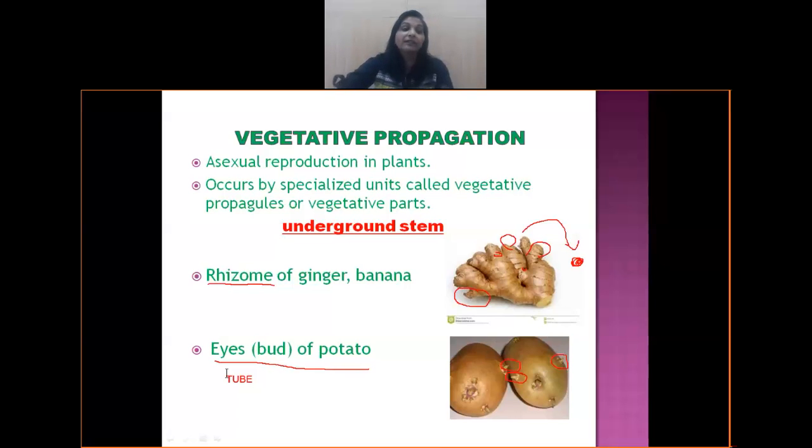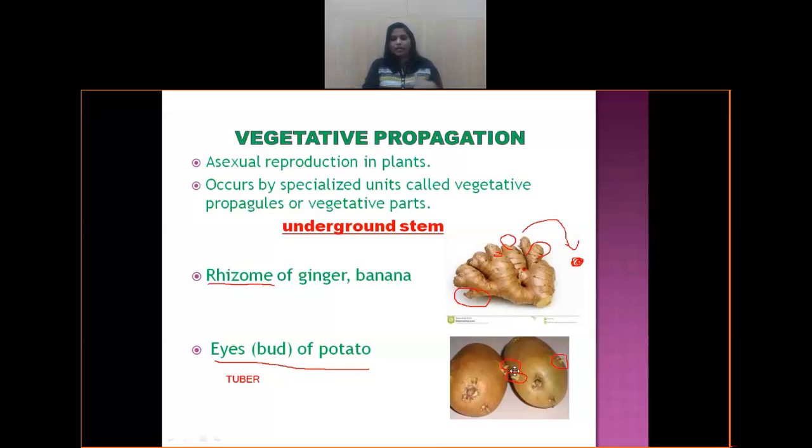Tuber is the name given for the modification which is seen in the potato. So it is a modified underground stem which has nodes, and on the nodes these buds will develop. We also call them eyes. Each portion is over here. This is denoting the eyes, and buds are present on the eyes, and